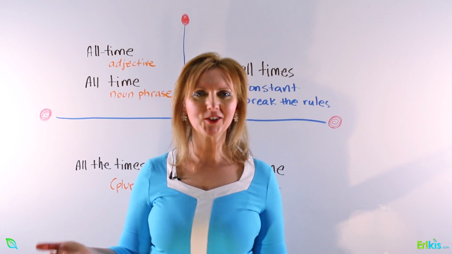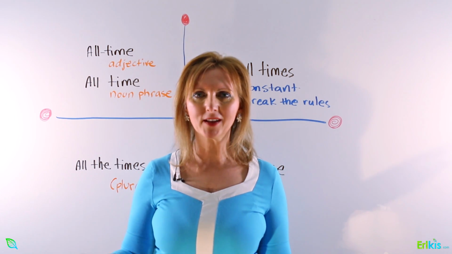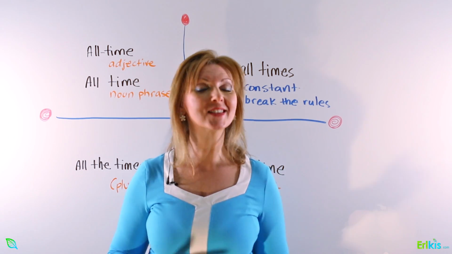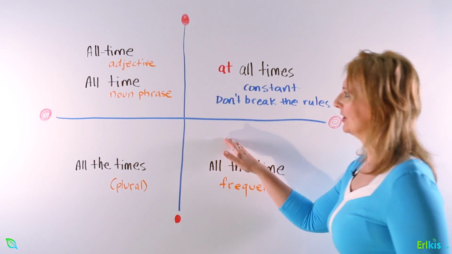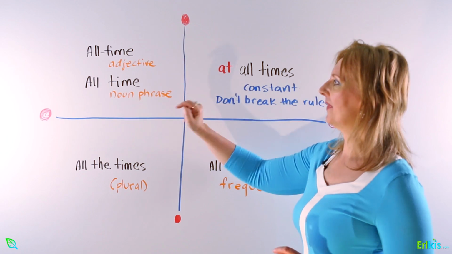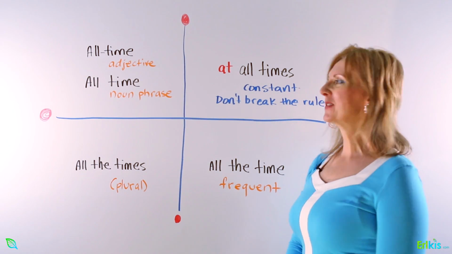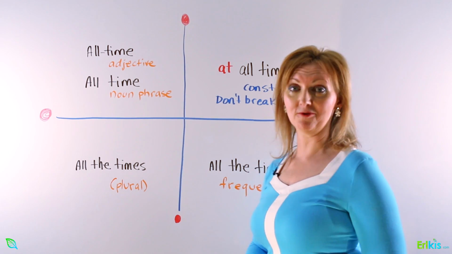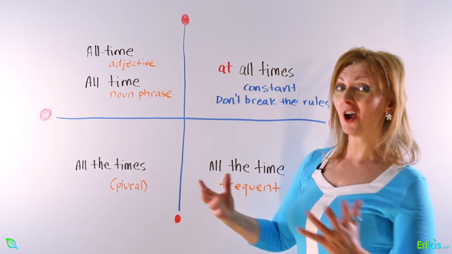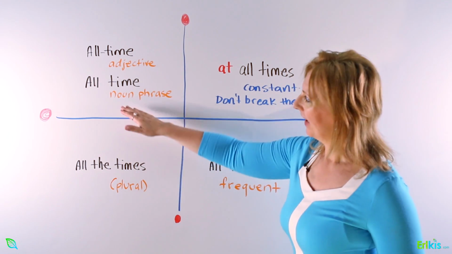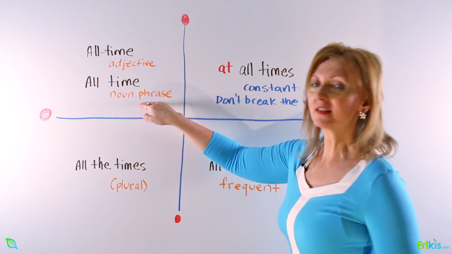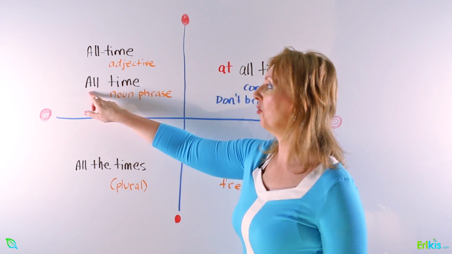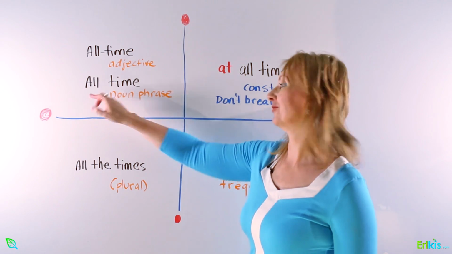So that's pretty much it in terms of talking about certain phrases when we talk about time. Let's just do a quick summary now. So we talked about all-time and all time. So remembering that all-time with a hyphen is an adjective. I'm on an all-time high. And all time is a noun phrase. Time is the noun, and all in this phrase is an adjective.